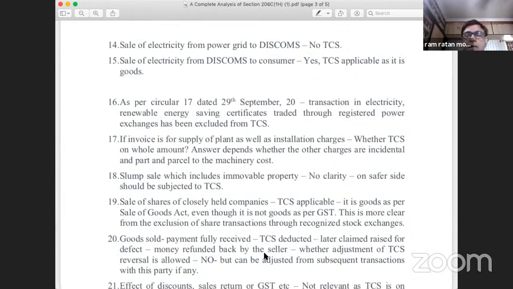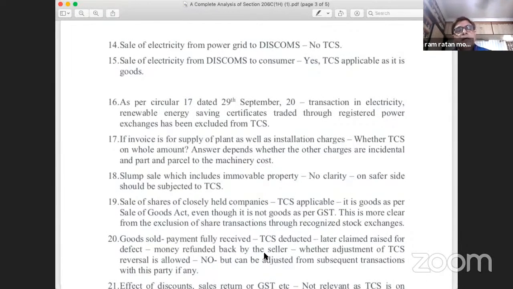We have already discussed that TCS is not applicable on immovable property. But in a slump sale, where there might be an item of immovable property, how do we segregate that portion? Or will the TCS be applicable on the entire consideration made for the slump sale?